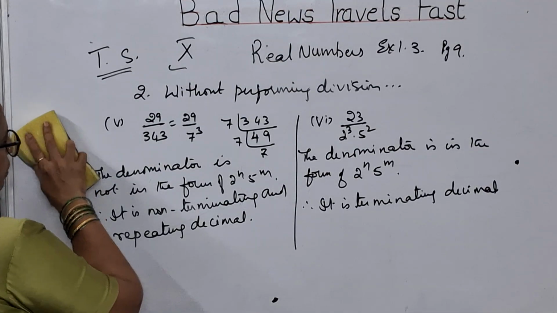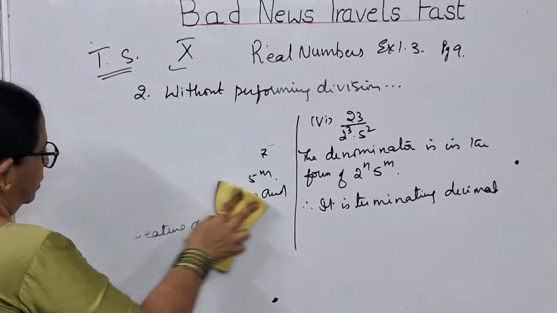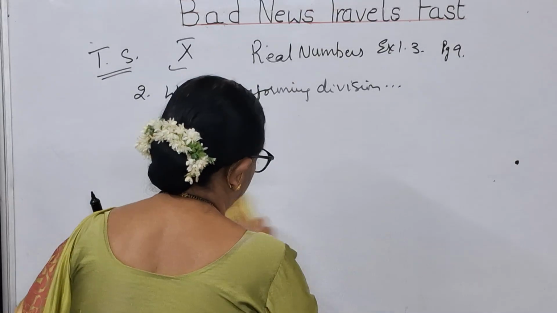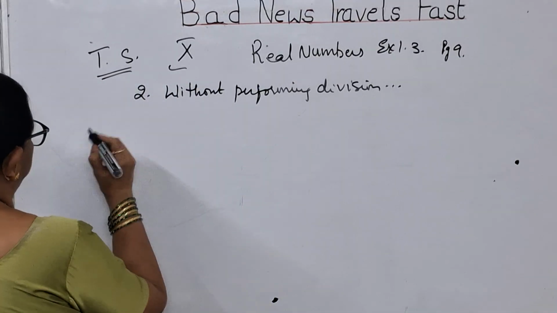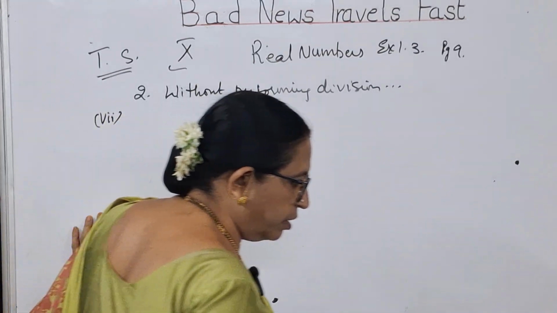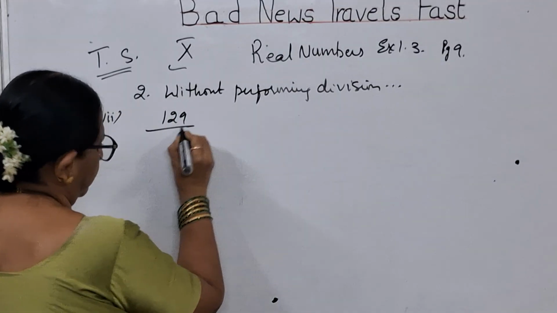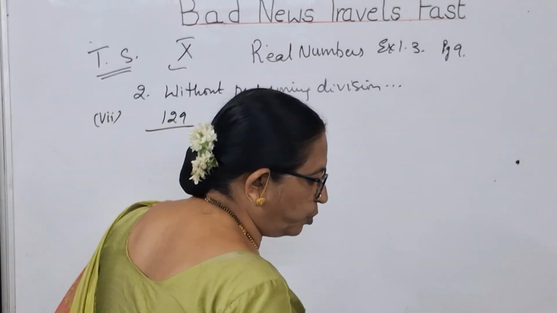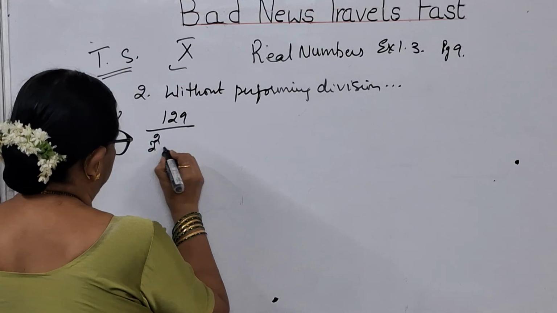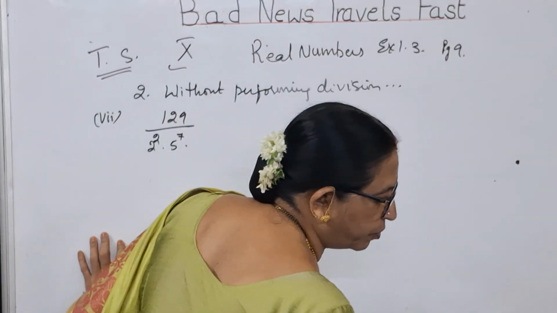Copy it. Now, I will go to the seventh one. The seventh problem is dealing with 129 by 2 square into 5 to the power of 7 into 7 to the power of 5.